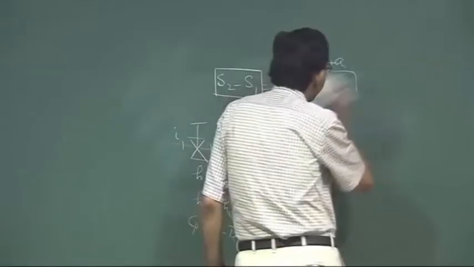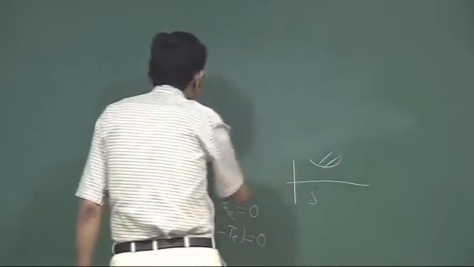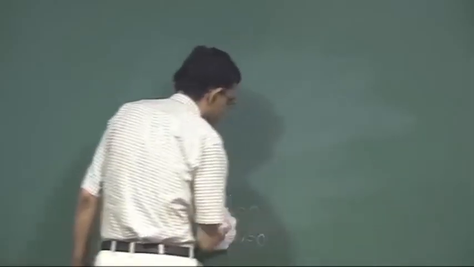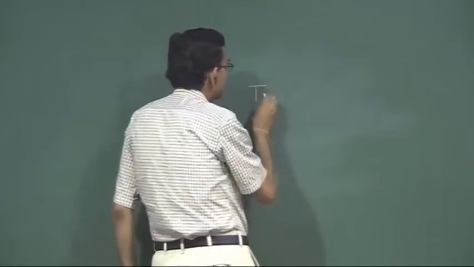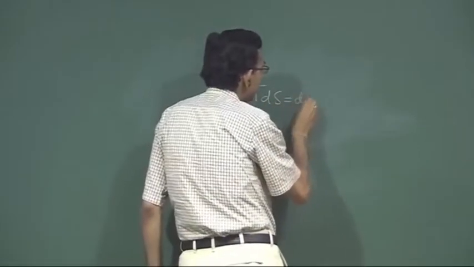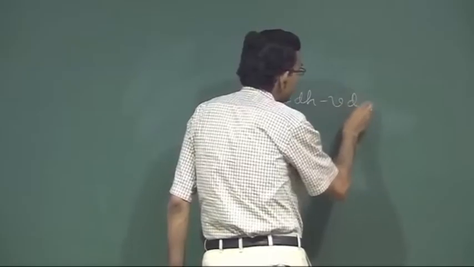The next question, the entropy of a fixed mass of ideal gas decreases in every isothermal compression. So, let us try to address this question. Let us use this TdS relationship, TdS is equal to dH minus VdP.